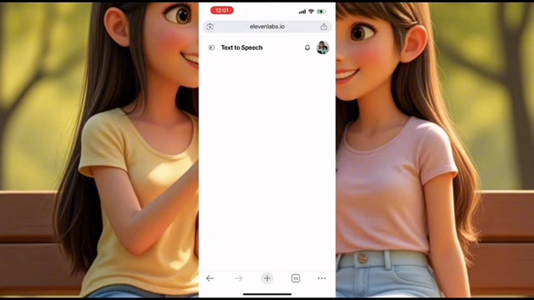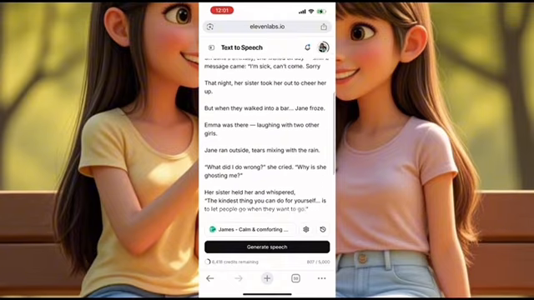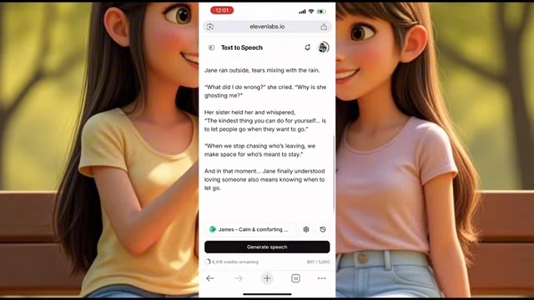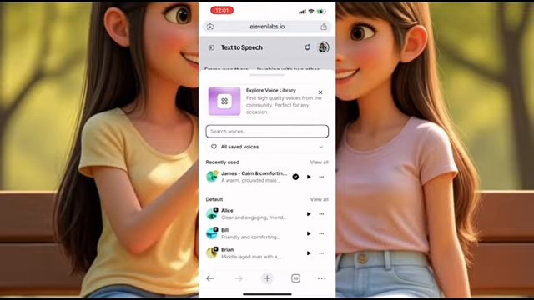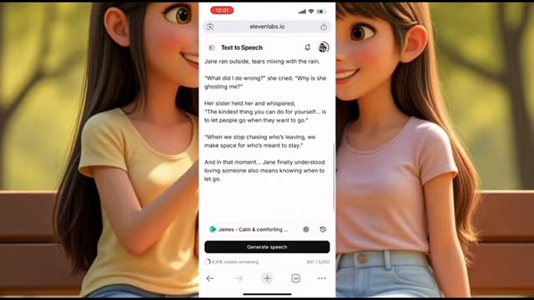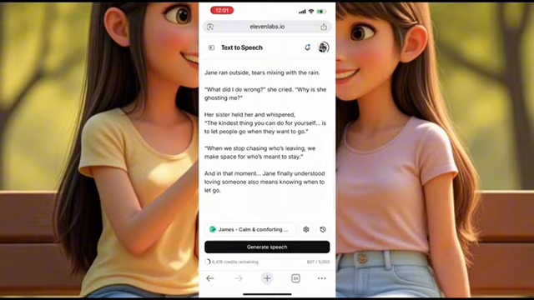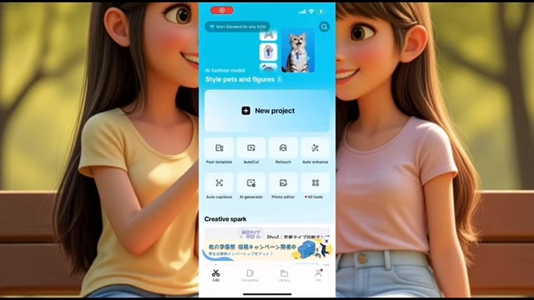Now you are just going to paste your story here. As you can see, my story, I pasted it yesterday because I created it yesterday. And now you select any voice there that you like. So I have selected the voice already. Next, you click generate. So it's going to generate your voiceover based on the voice that you selected. And then when you finish generating, you are going to save the audio to your files. So the next part is for us to put everything together on CapCut.